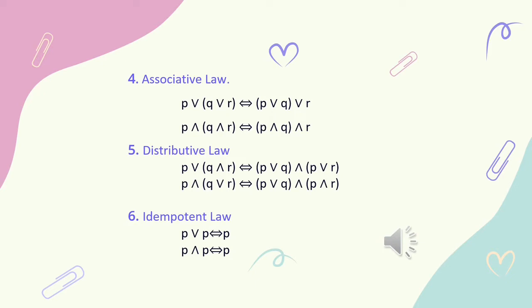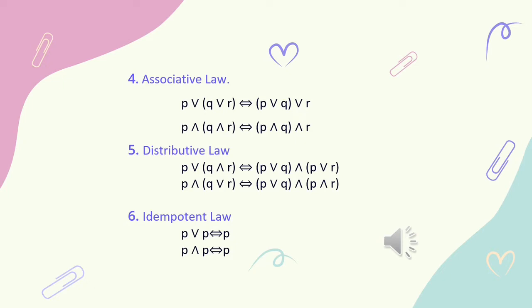Other than that, we have the distributive law. This law is different from associative law. In associative law, we need to make sure that the symbols are the same, but in this law, we need to make sure that the symbols are opposite. For example, P or (Q and R) is equivalent to (P or Q) and (P or R).